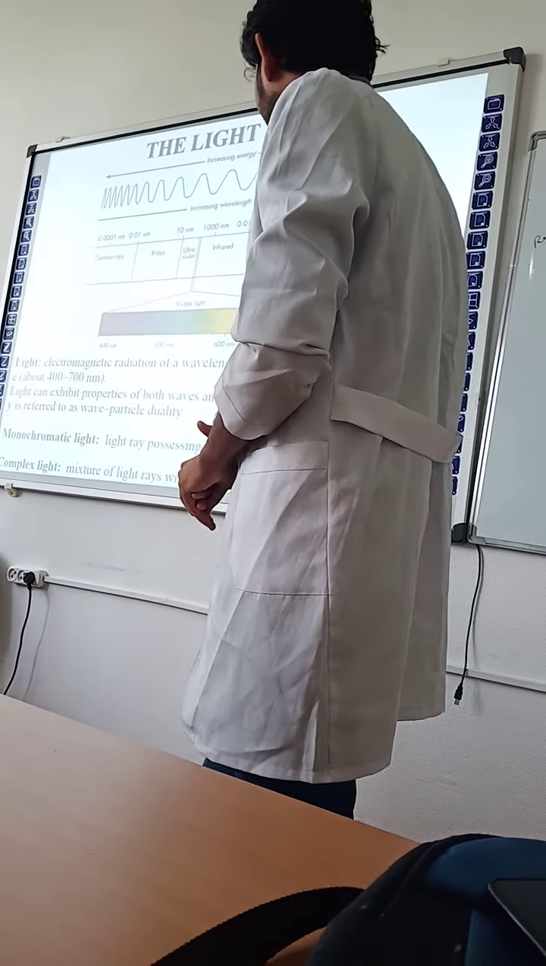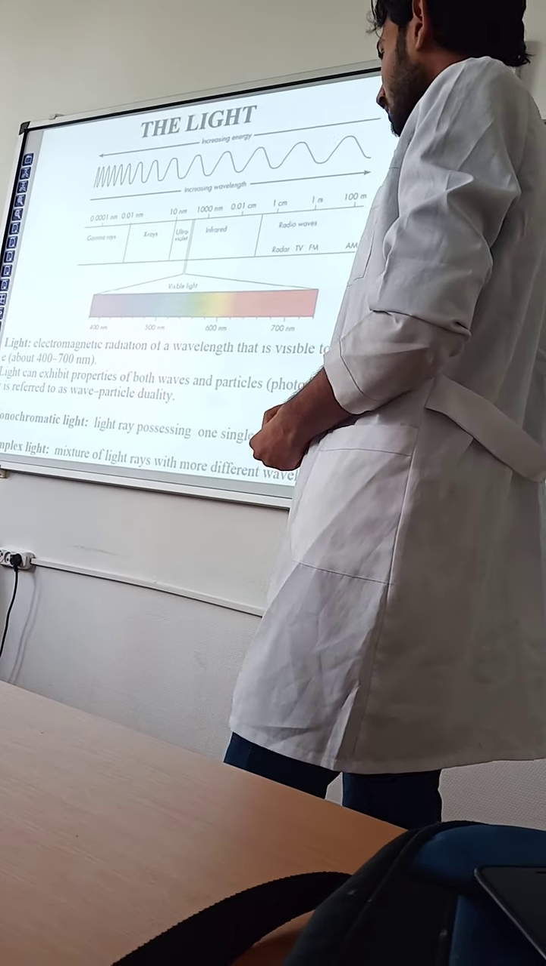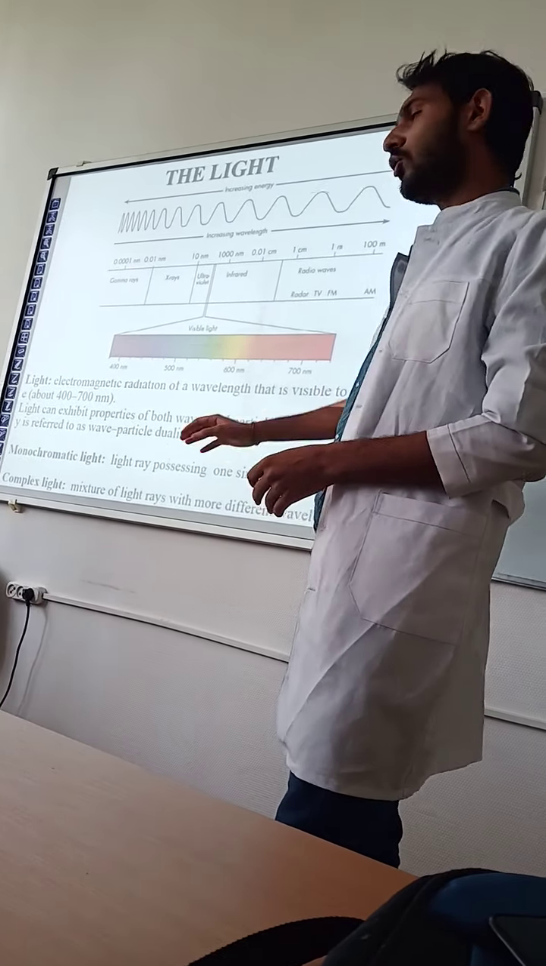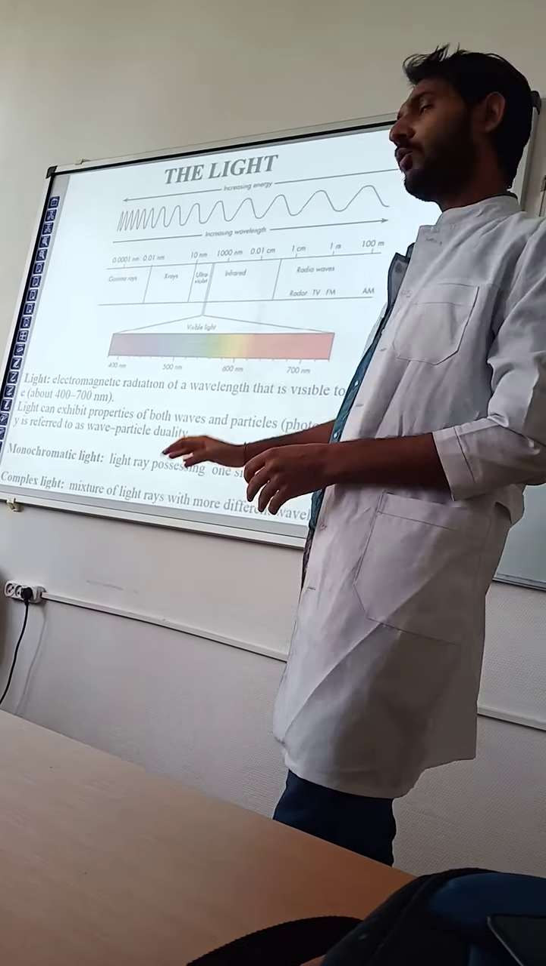Monochromatic light rays are based on a single wavelength. Complex light is a mixture of light with many different wavelengths. Monochromatic light travels in a single phase with a single wavelength, and complex light has a mixture of one or more phases.